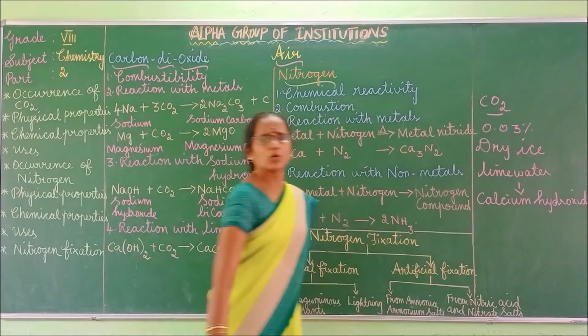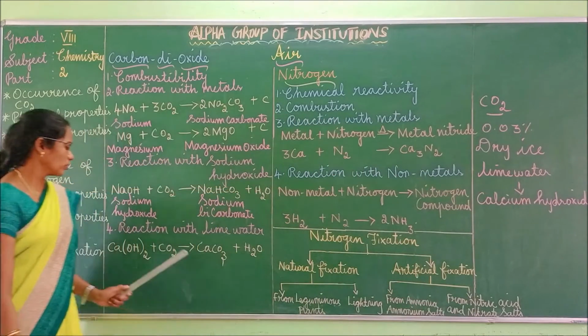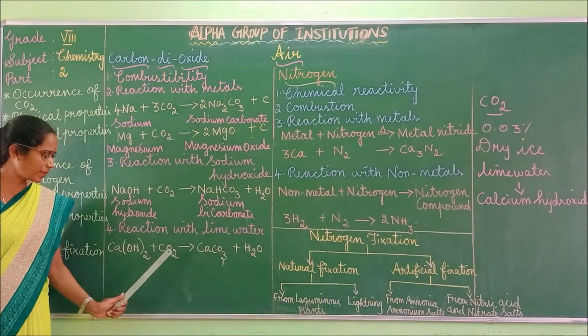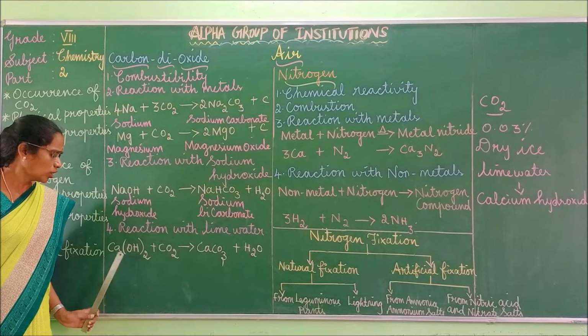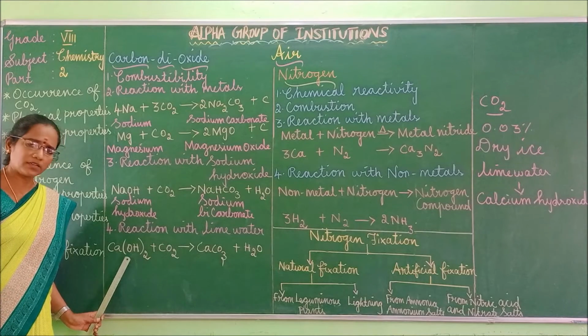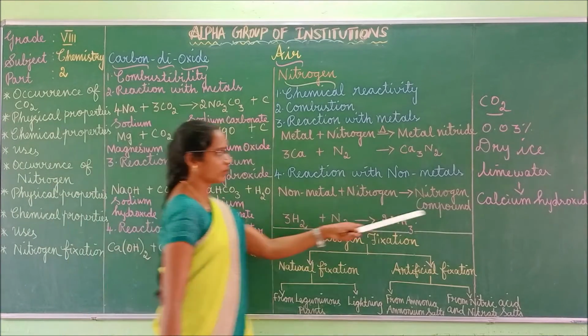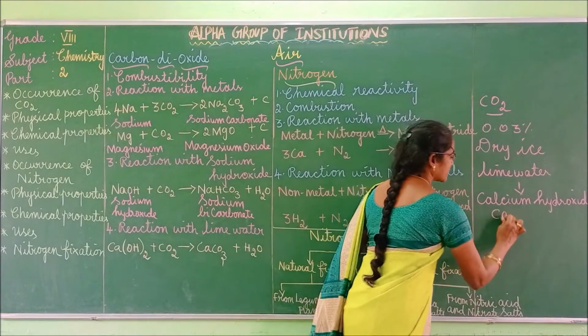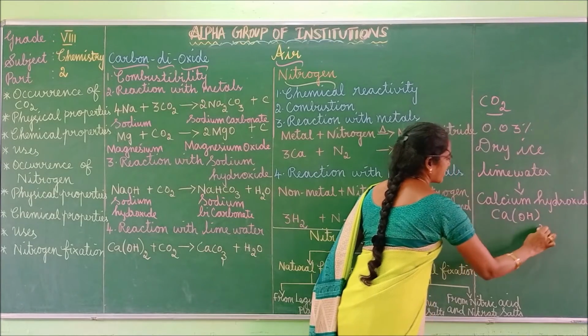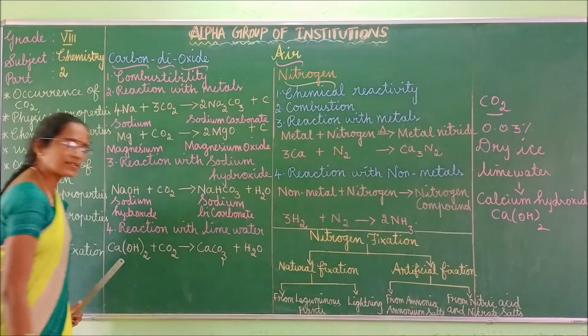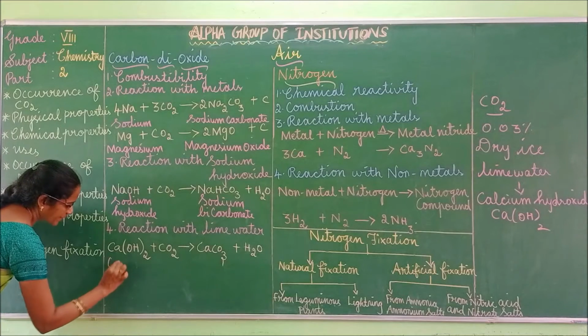When a limited amount of carbon dioxide is passed through lime water, which is nothing but calcium hydroxide, isn't it? So what's the formula for lime water? That is calcium hydroxide, Ca(OH)2. So Ca(OH)2 is nothing but calcium hydroxide.